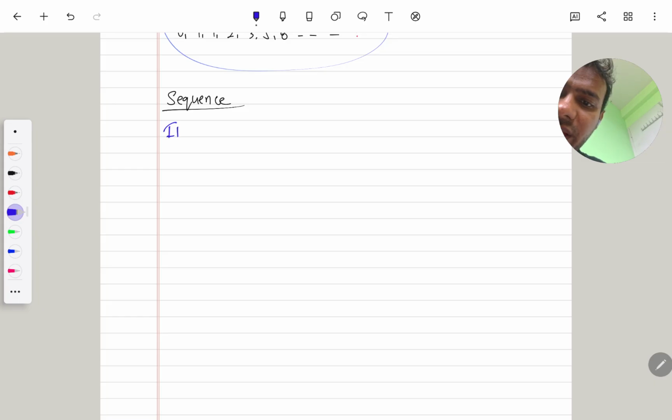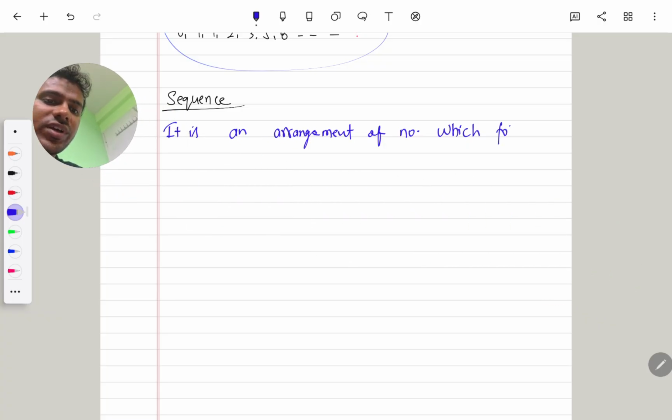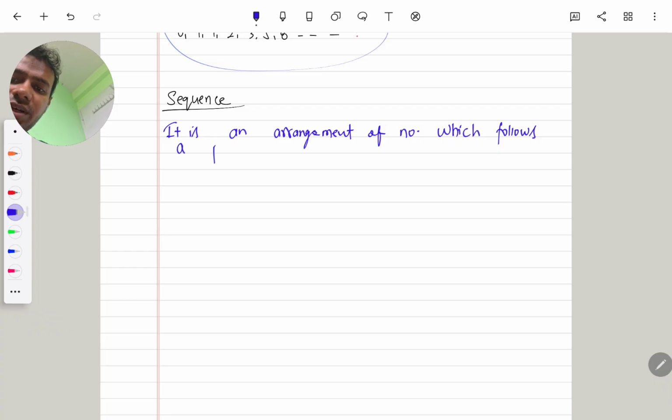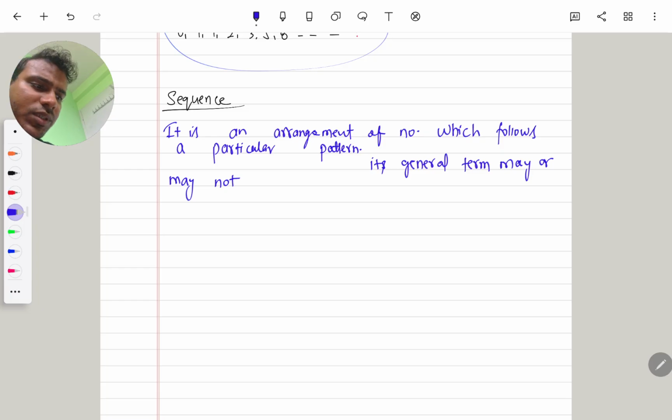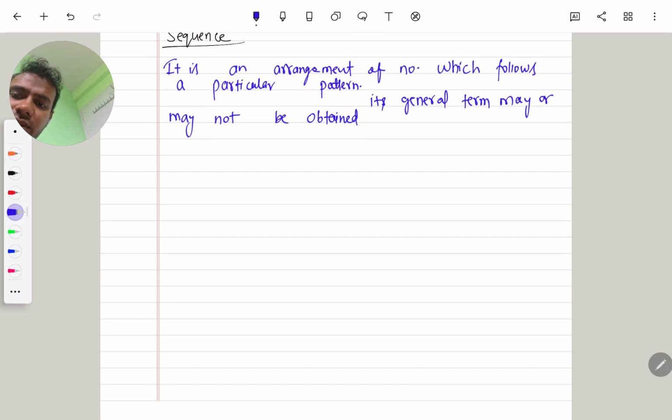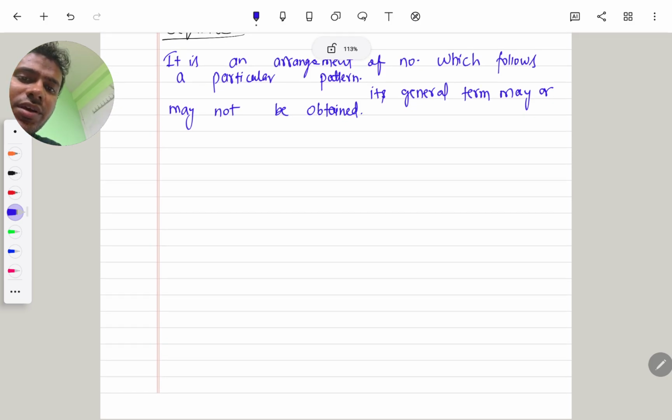Sequence means it is an arrangement of numbers which follows a particular pattern, and its general term may or may not be obtained.